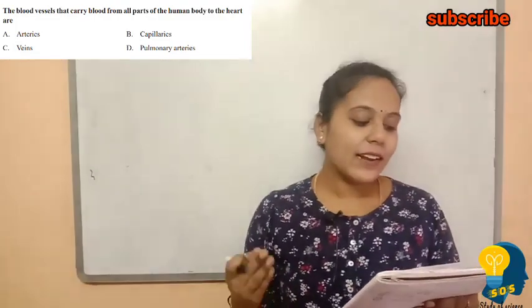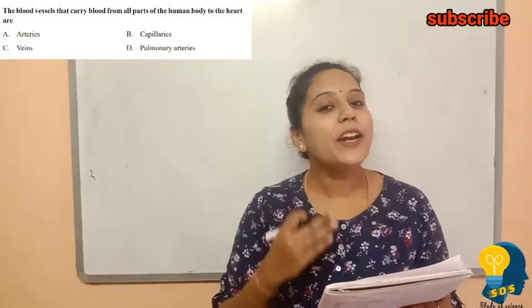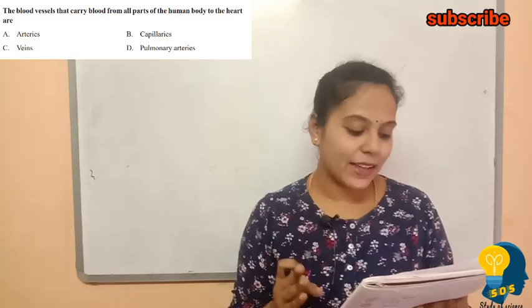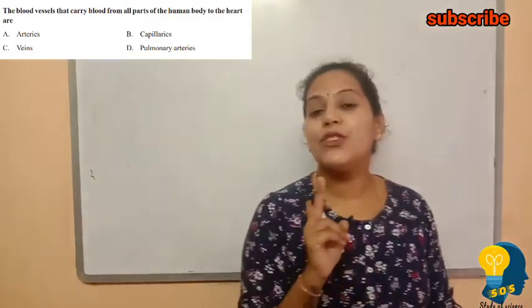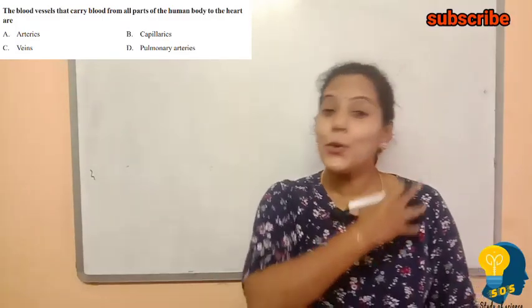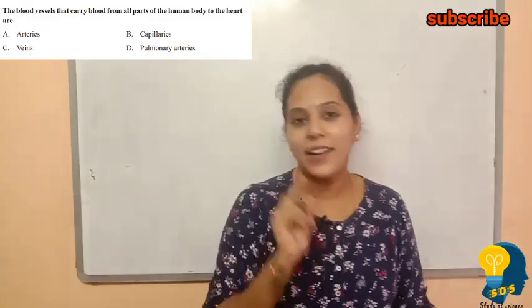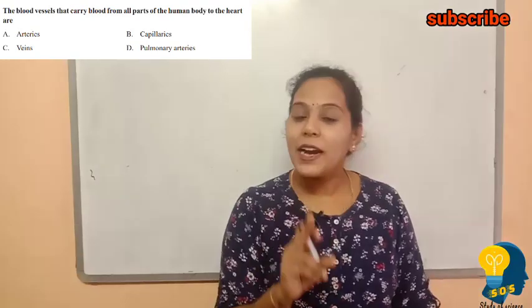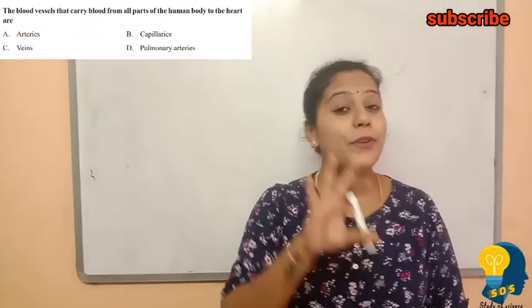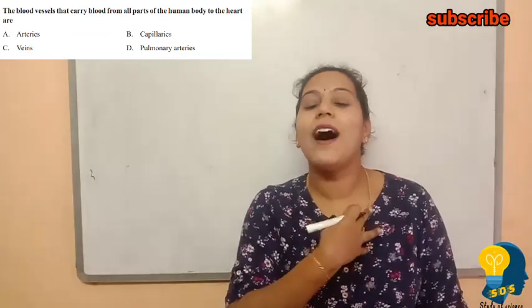Okay, so the next question is: the blood vessels that carry the blood from different parts of the body to the heart. The options given here are arteries, capillaries, veins and pulmonary veins. Everybody knows, right? The blood vessels which carry the blood from the heart to different parts of the body are arteries, whereas the blood vessels which carry the blood from different parts of the body to the heart are none other than veins.